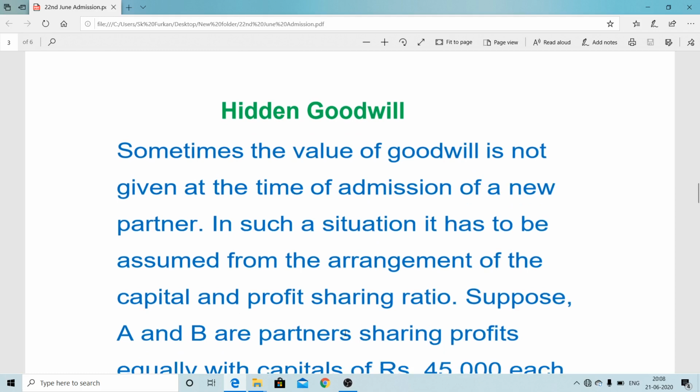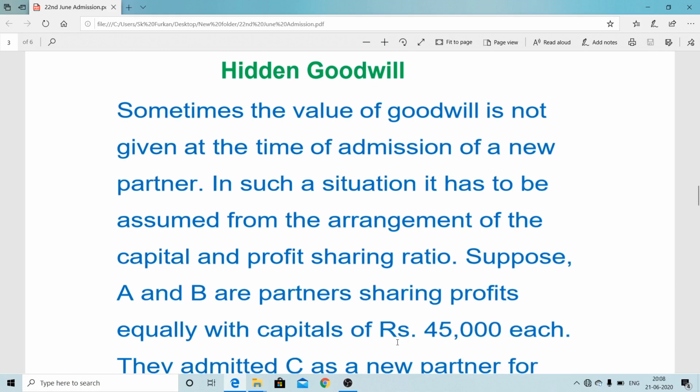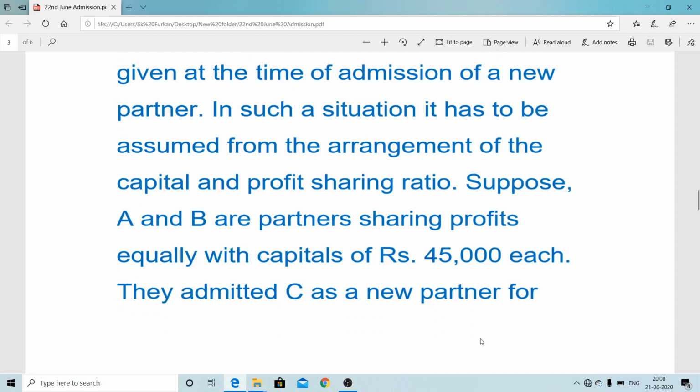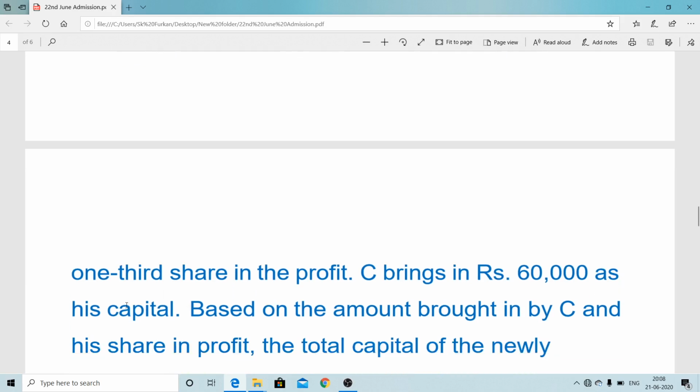Suppose here A and B are partners. They are equal partners, their capital is 45,000 each, meaning the total capital of A and B in the old firm is 45 into 2, 90,000. At that time C is an incoming partner for 1/3 share of profit. She is getting 1/3 share of profit, and he has to pay 60,000 as his capital.